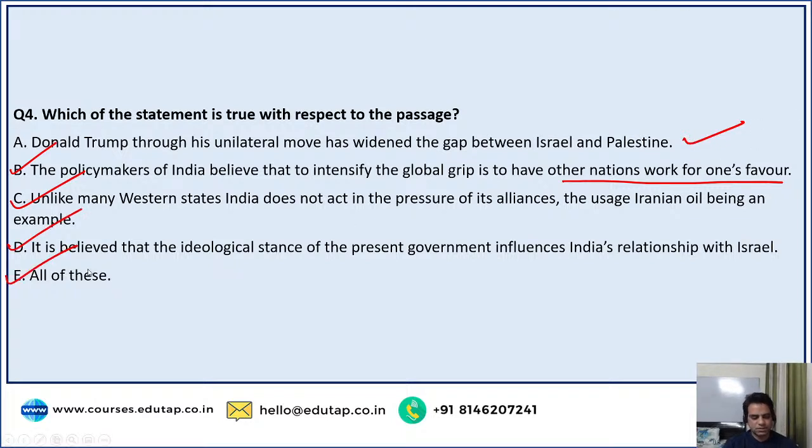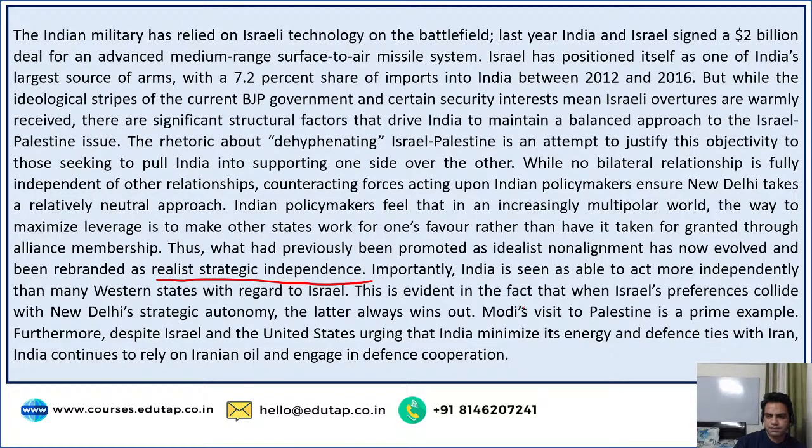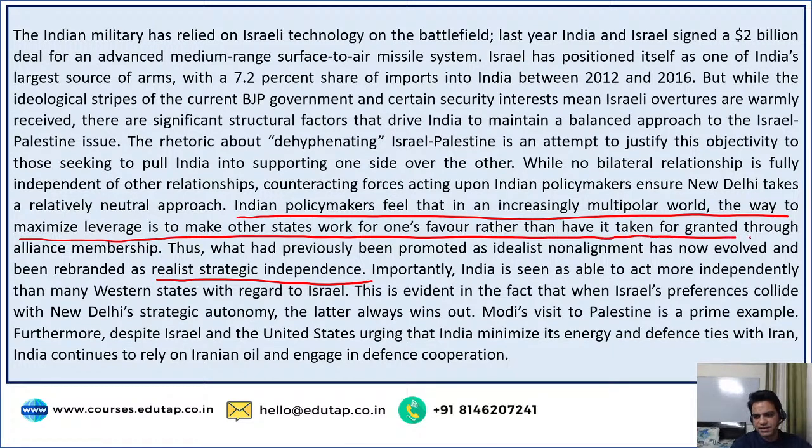So the correct option here was option number E. Got it? The correct option was option E. All of these are correct statements with respect to the passage. B is absolutely correct. The policymakers of India believe that. Okay, I'll show you where it was given. I'm underlining the sentence here, guys. Indian policymakers feel that in an increasingly multipolar world, the way to maximize leverage is to make other states work for one's favor rather than have it taken for granted through alliance membership. See, that was given.